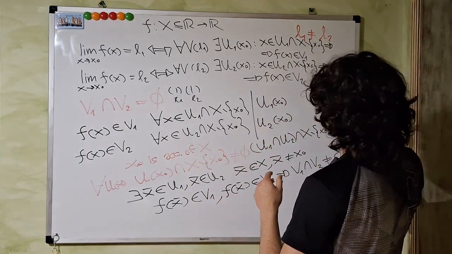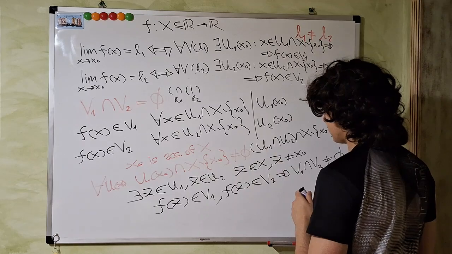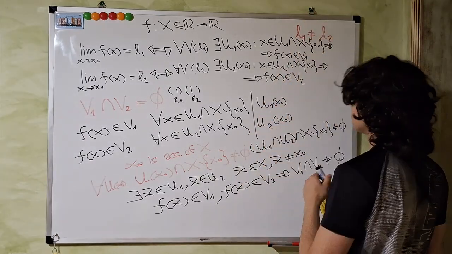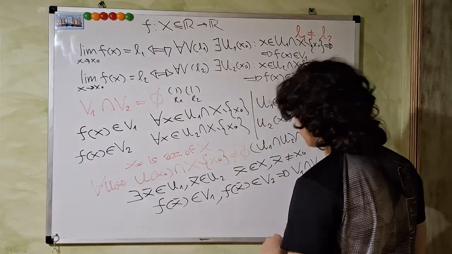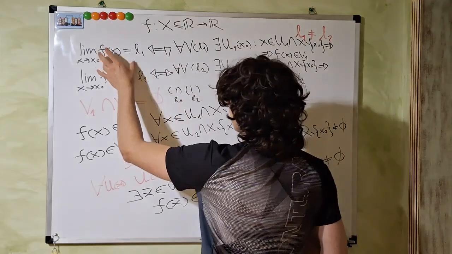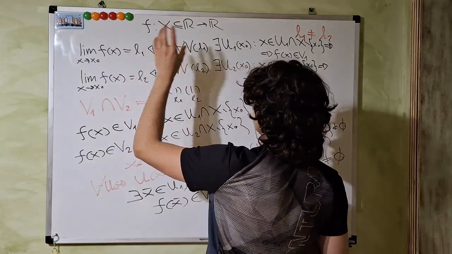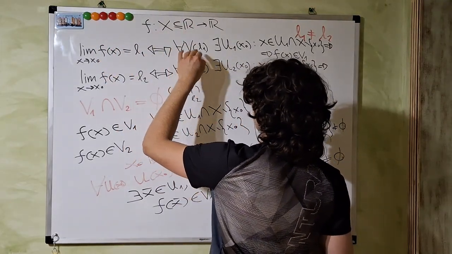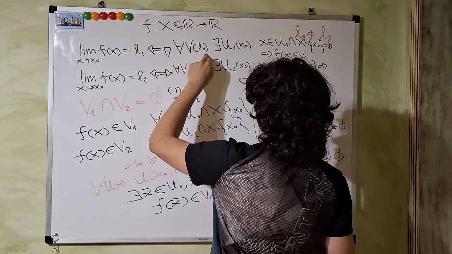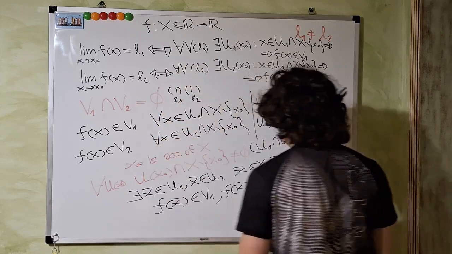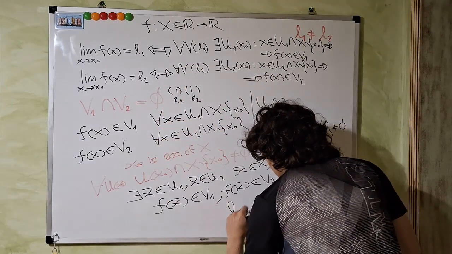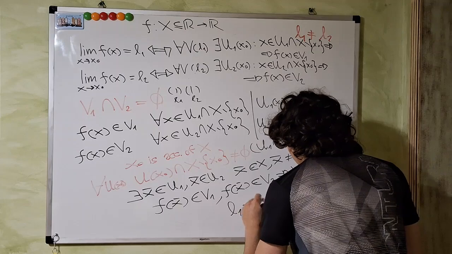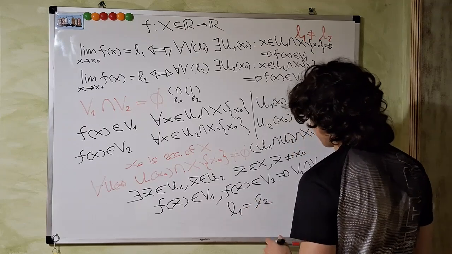So this is a contradiction. Therefore, for those two statements to be true for all V of L1 and V of L2, L1 must necessarily be equal to L2.